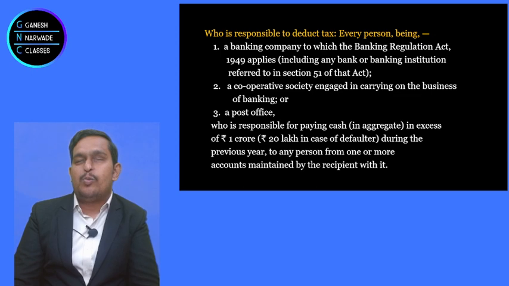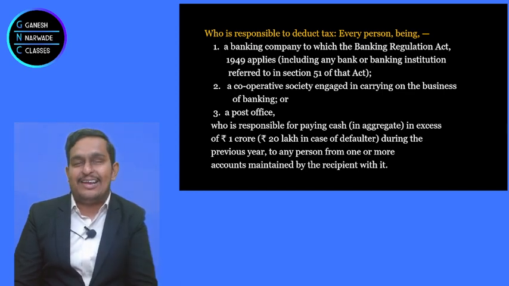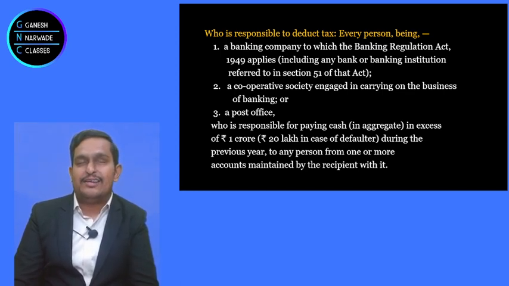On that, 2% comes to 3 lakhs. So bank collected 3 lakhs tax, and from 1 crore 50 lakhs minus 3 lakhs, 1 crore 47 lakhs, they gave it to me. Absolutely right. You understood it perfectly. So this is what the section is.